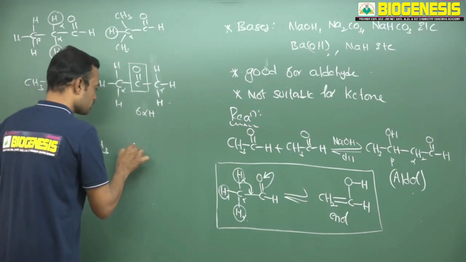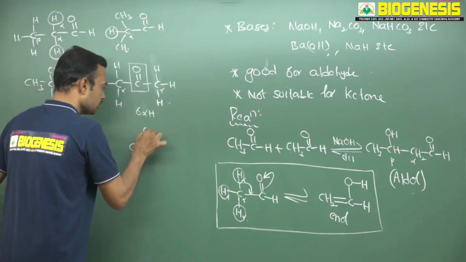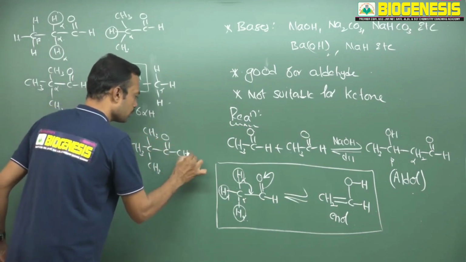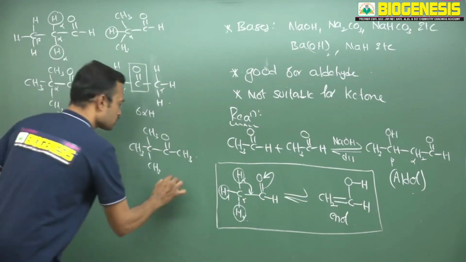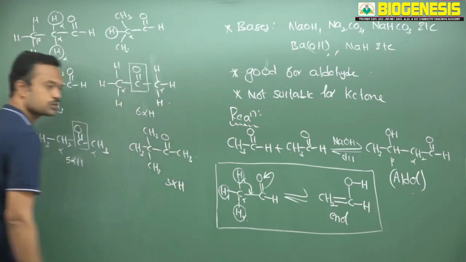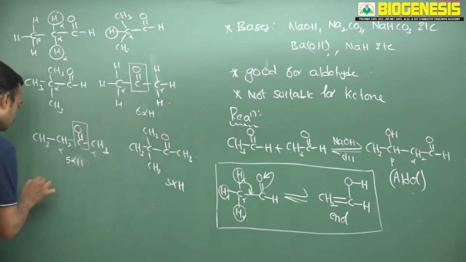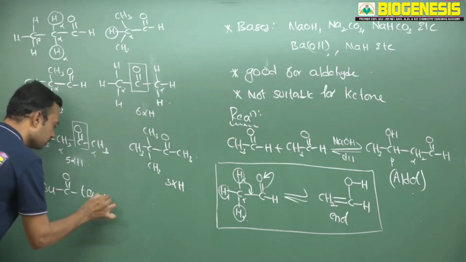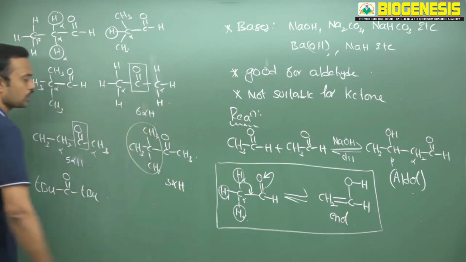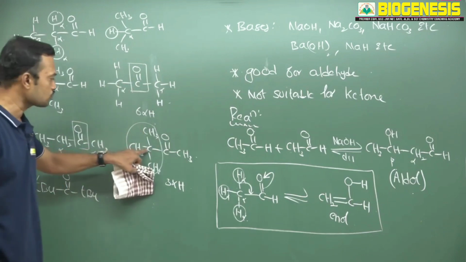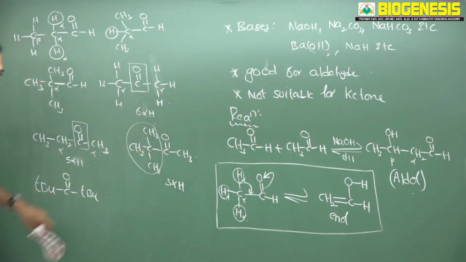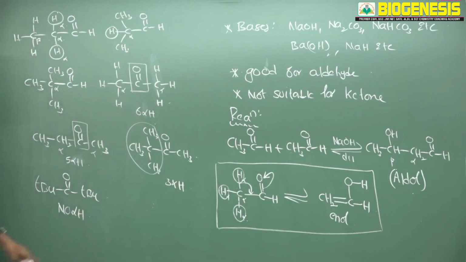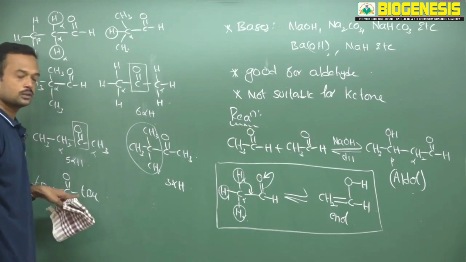Okay. You can also write in one more way. See, this carbon of the ketone, this is C double bond O and here CH3. How many alpha hydrogens are present? 3 alpha hydrogens on the ketone. So here I am using tertiary butyl and C double bond O and here tertiary butyl. Tertiary butyl means this skeleton is called tertiary butyl. How many alpha hydrogens are present in this one with respect to this carbonyl? No alpha hydrogen. Here how many? Here also no alpha hydrogen. No alpha hydrogen is present in this molecule.